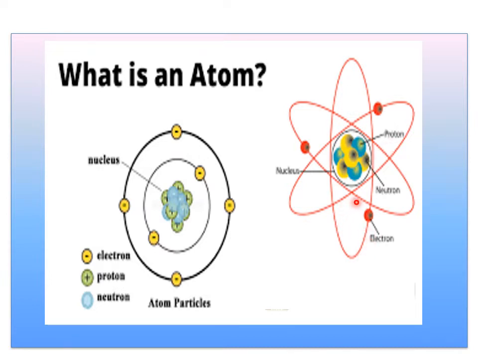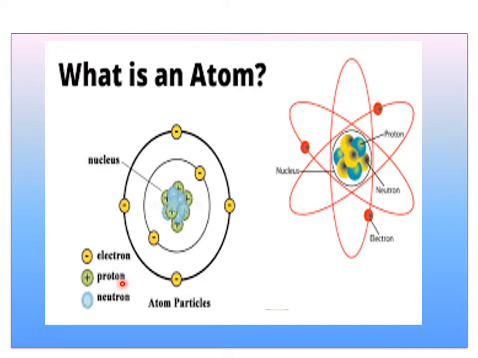The same structure can be written in this way. Here we have some circular orbits, like how the planets revolve around the sun. The sun will be in the center and the planets revolve around the sun in a particular orbit. Imagine this is your sun and these are the orbits of your planets. In the sun's place we have the nucleus, and the nucleus is a combination of neutrons and protons. Already I told you, a neutron has a neutral charge and a proton has a positive charge.